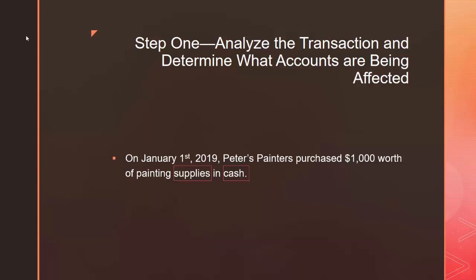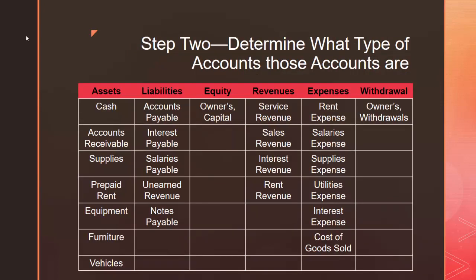So the two accounts being affected in this transaction are supplies and cash. In step 2, we need to determine what type of accounts those accounts are. So we'll go to our chart of accounts. The first account being affected is supplies. We look around, we find it, and we see that it is in the assets column.